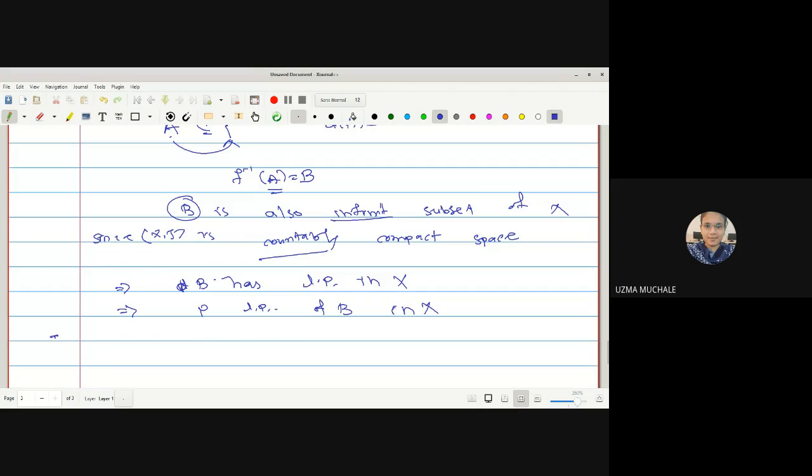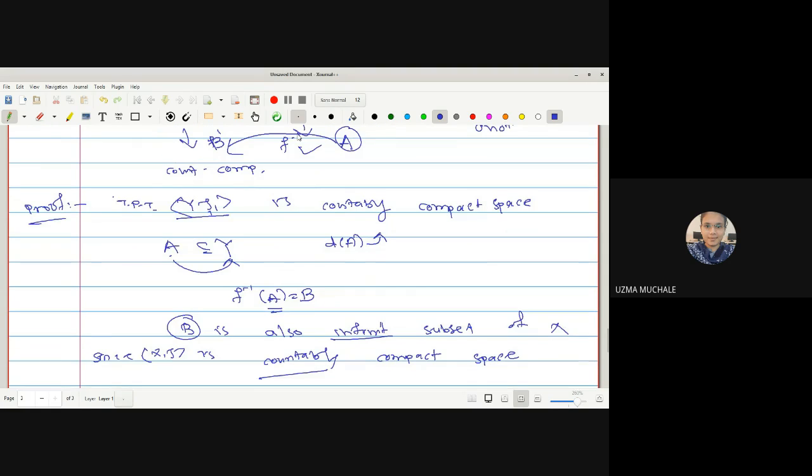Now our aim is to prove that f of P is a limit point of our set A. P was an arbitrary point, so f of P will again be some arbitrary point, and if we are able to prove this for an arbitrary point, we can say that the space Y2 star, or Y2 1, is countably compact.